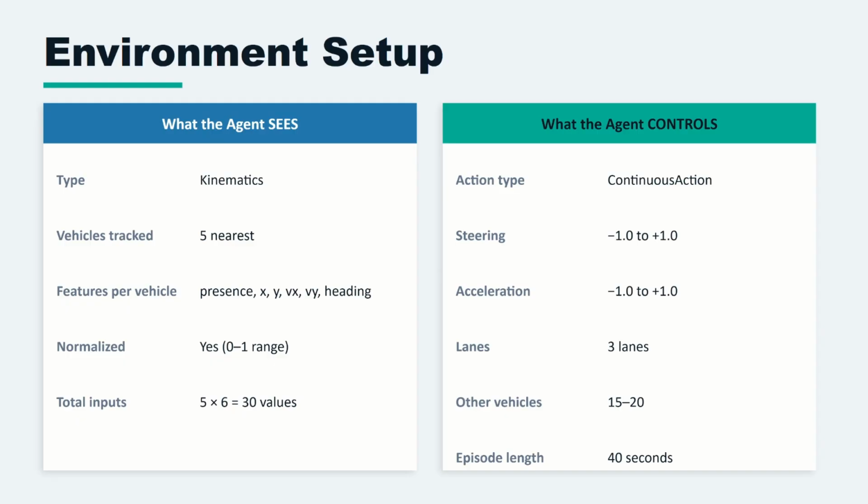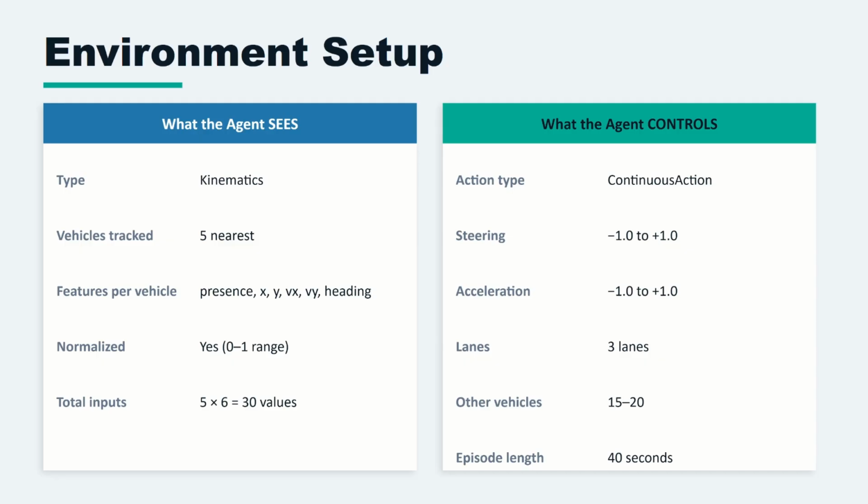We did this because neural networks tend to train much better when inputs are on a consistent scale. If you feed in a raw speed of 28 meters per second alongside a binary presence flag of 1, the gradient update gets dominated by whichever feature has the largest magnitude. Normalizing puts everything on equal footing.